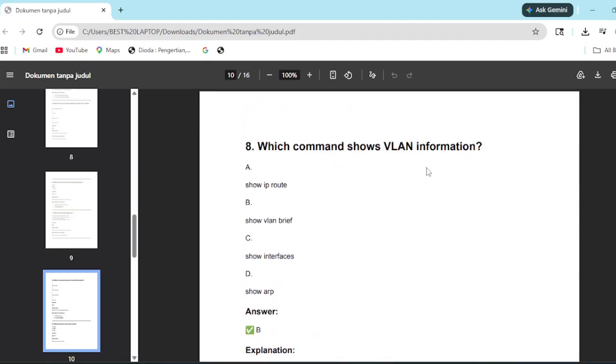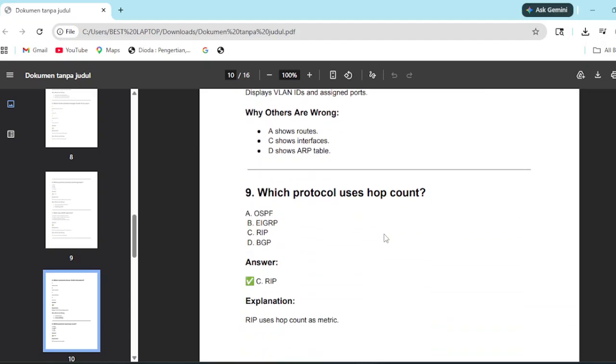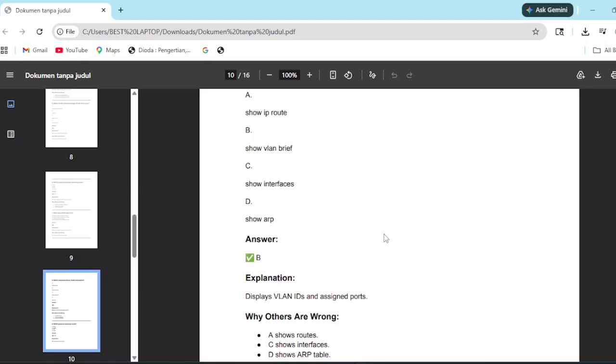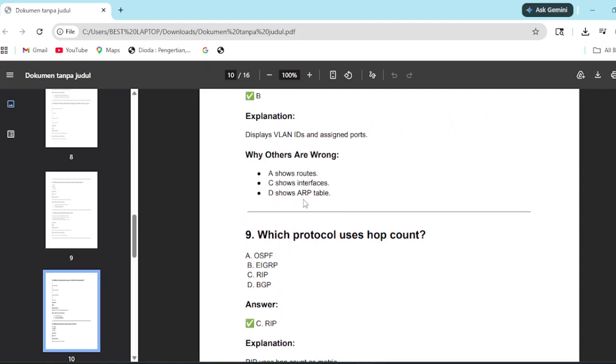Show VLAN information: show vlan brief, sorry. Next, RIP. If you ask why I'm not explaining why the rest are wrong, just look: the answer was about VLAN, and only one of them asked about VLAN.